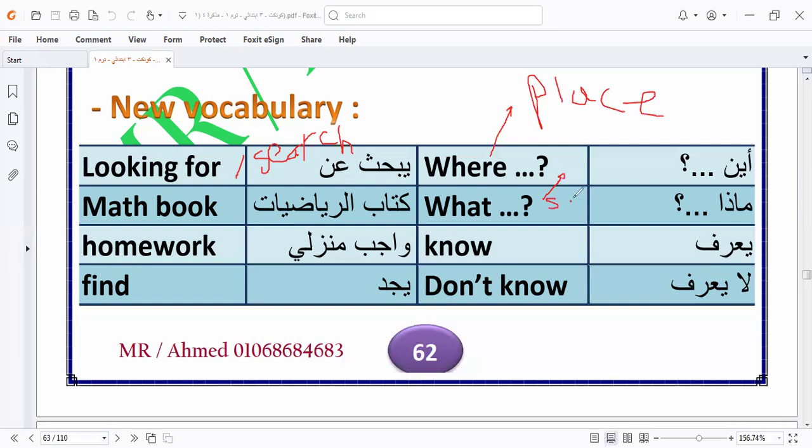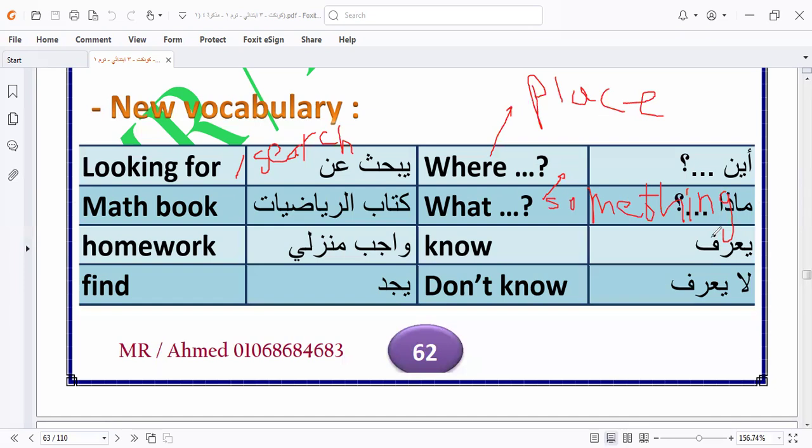Here we have the two question keywords that we know during the year. In grade 3, I explained the keyword questions in the videos.